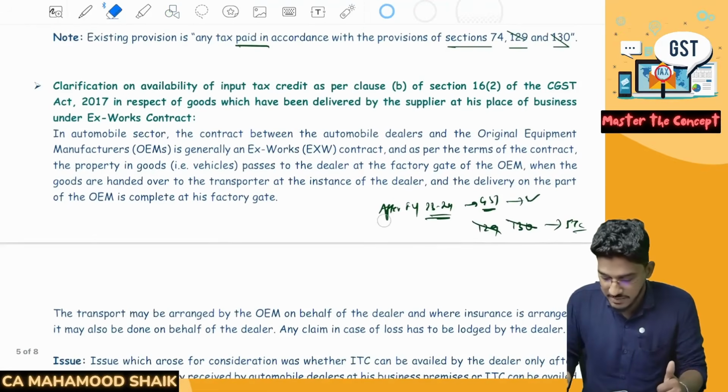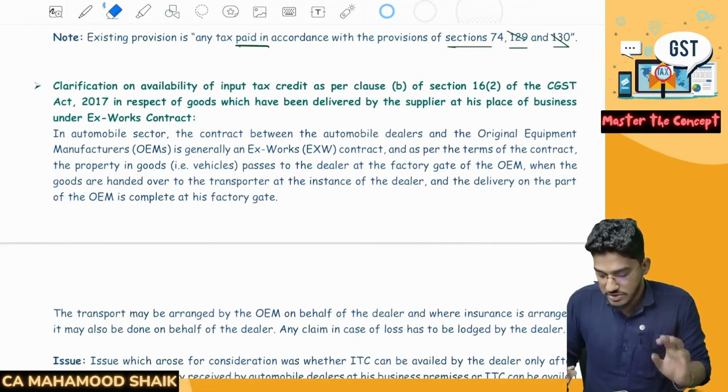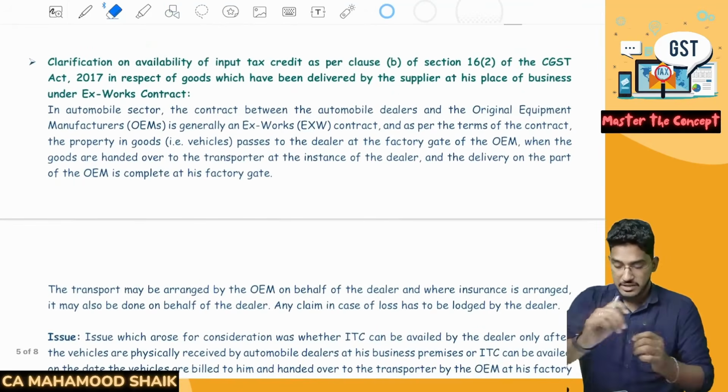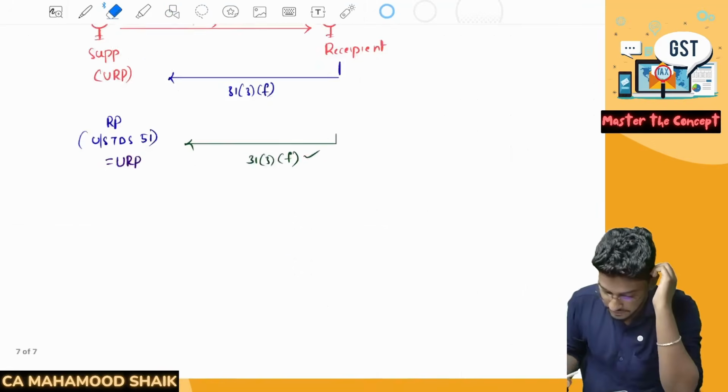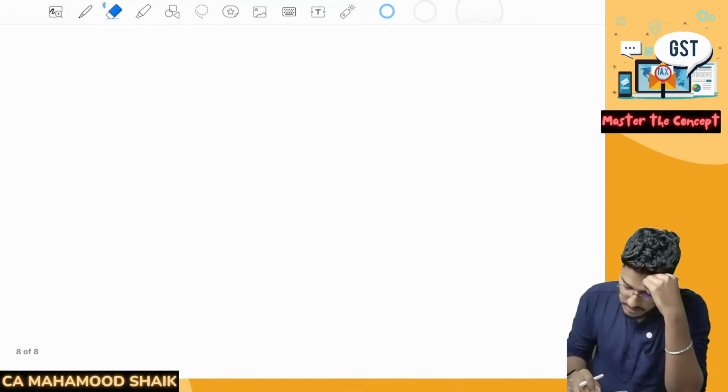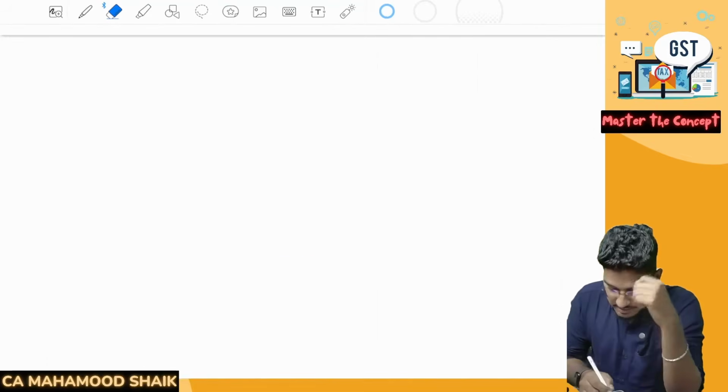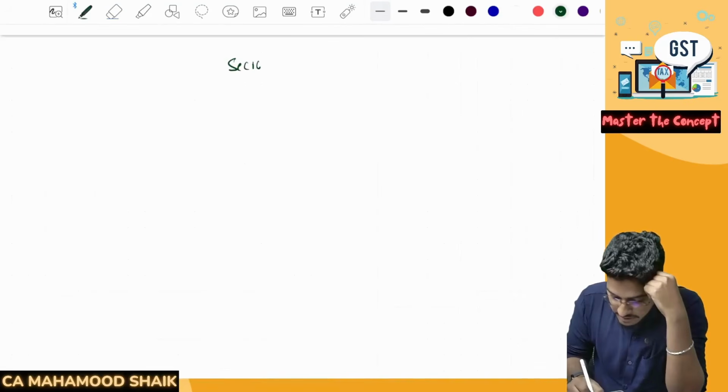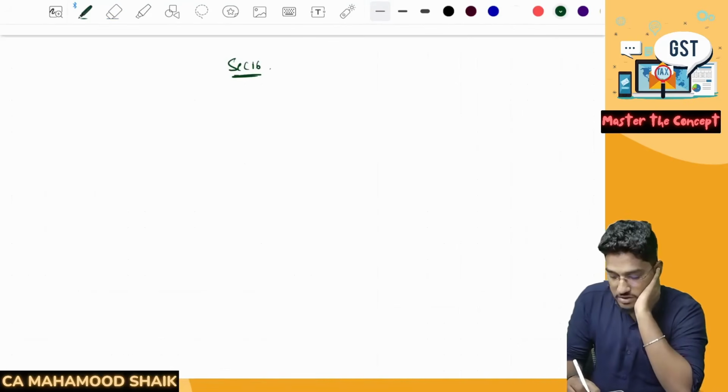One more circular has been added. Now I will tell you the gist of what this circular is. You can easily understand later. If you remember the ITC chapter, when we discussed the ITC chapter, we have discussed section number 16. Section number 16 talks about what are the conditions which are required to be fulfilled in order to claim the input tax credit.